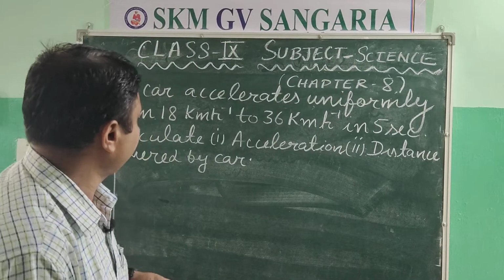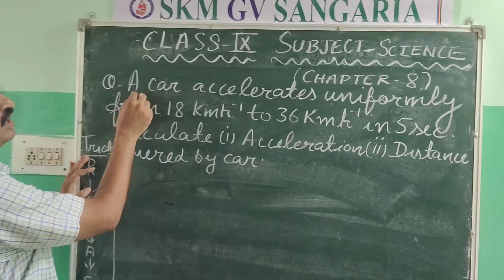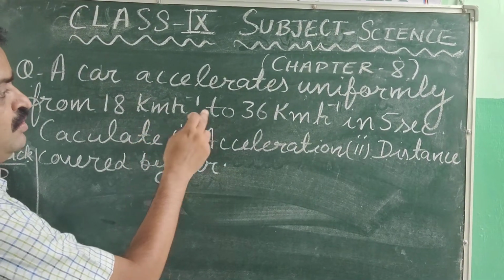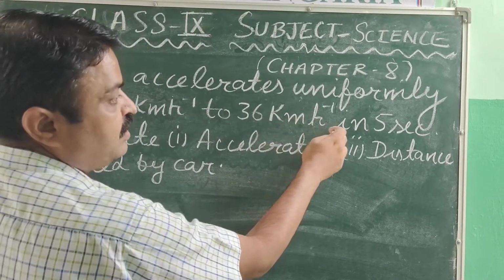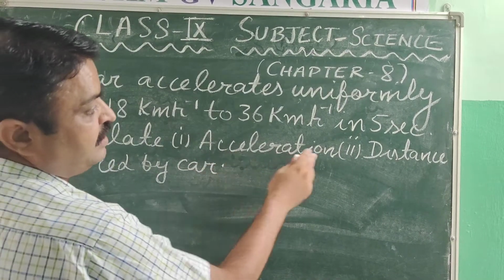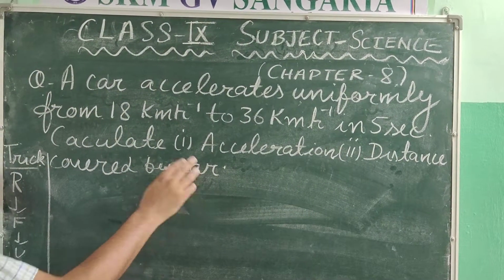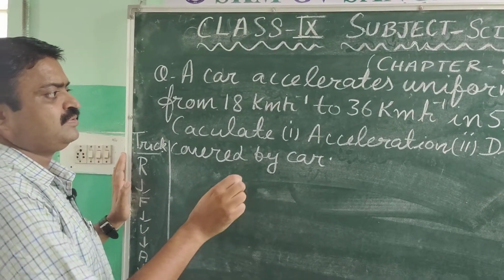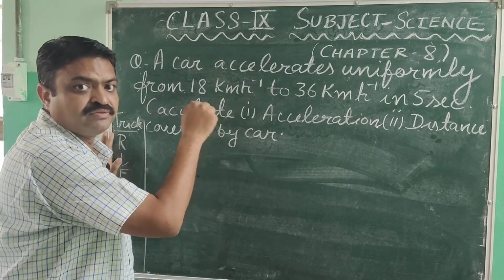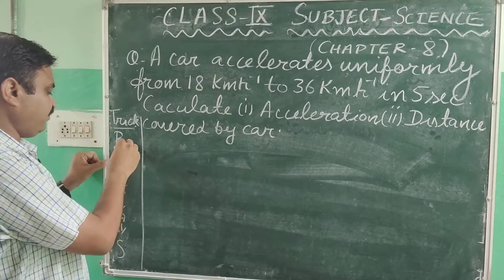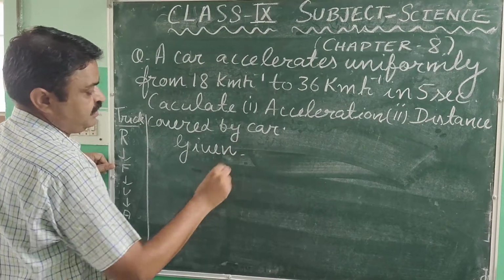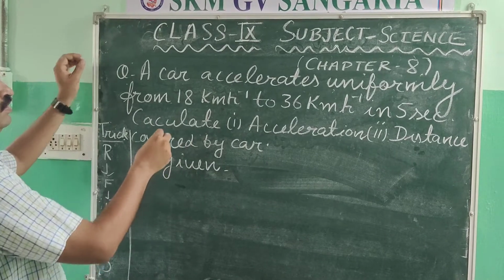So students, in this question, a car accelerates uniformly from 18 km per hour to 36 km per hour in 5 seconds. Calculate the acceleration and the distance covered by the car. So in this, what will we do first? We will read it. So we have read it. Now after that we will try to find the given quantities. So what is given here?